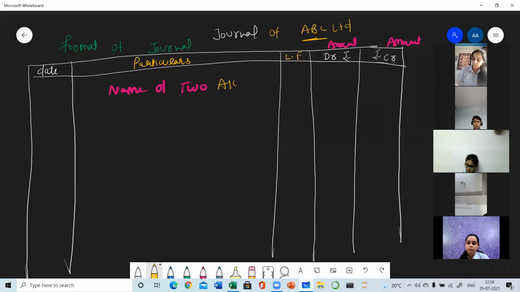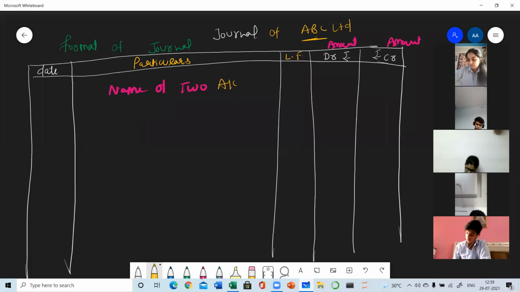Clear? And LF, write down the meaning of LF. LF is the ledger folio. It's a very important one marker question. All the transactions which we are writing in the journal will be posted to the ledger. In the next stage, the classification stage, the ledger will be prepared, and this ledger will be prepared only on the basis of the journal. So suppose I have written one transaction and I'm mentioning here page number 15. So ledger folio means the page number of the ledger.